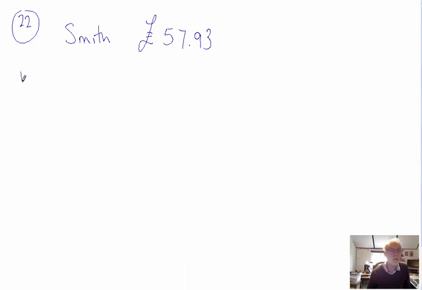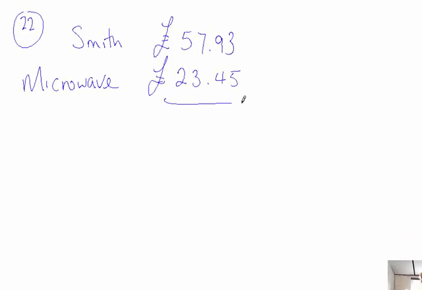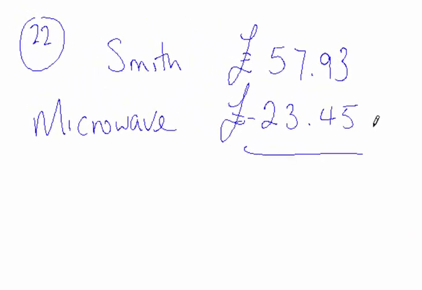Right, Tara, the last problem on that page 6 is problem 22, and we have got the Smith family, good old Smith family, and they have managed to save up a lot of money between them, £57 and 93 pence. They want to buy a new microwave, and the microwave is going to cost them £23 and 45 pence. So we need to subtract one from the other to find out how much money they will have left over from spending their £23 and 45 pence.